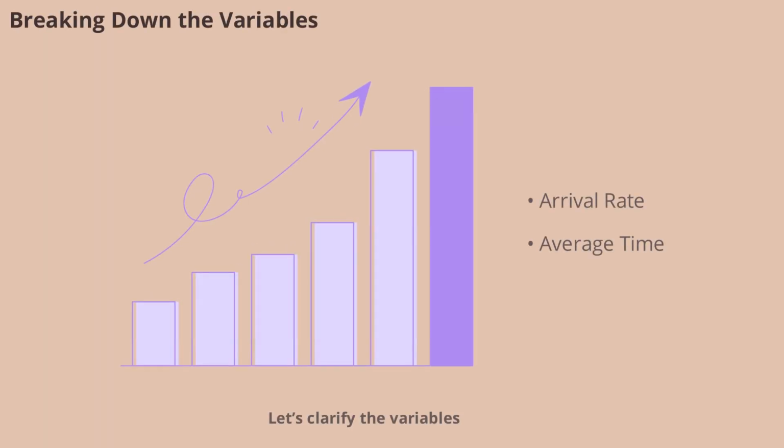Let's clarify the variables. L is what we want to find, the average number of requests in the system. Lambda is how many requests arrive per second. W is the average time a request spends from entering to leaving the system. By understanding these variables, you can apply Little's law to any system, whether it's a web server, a database, or even a customer service line.